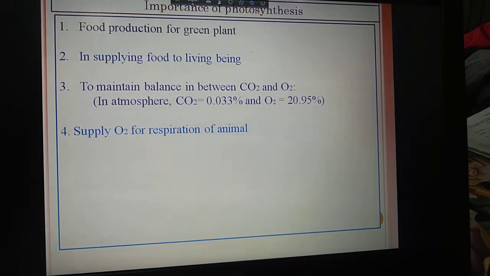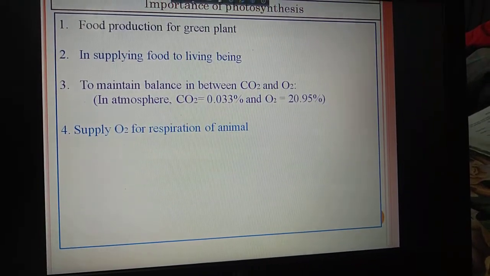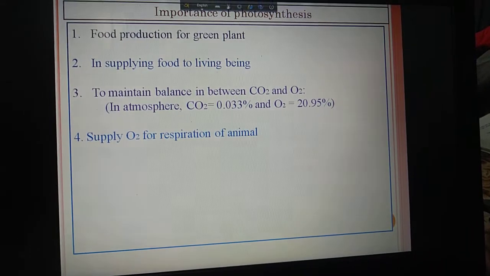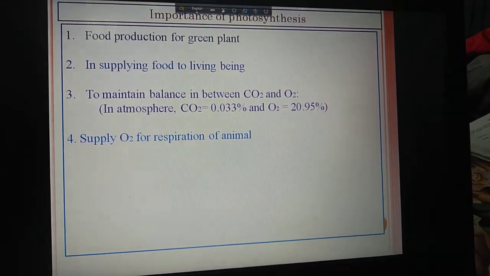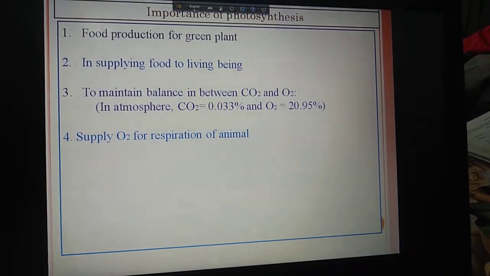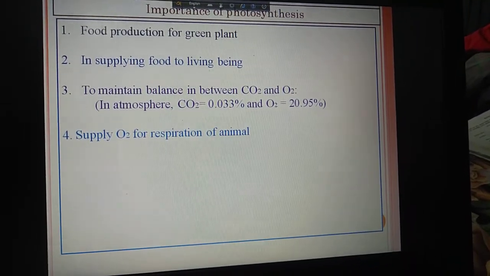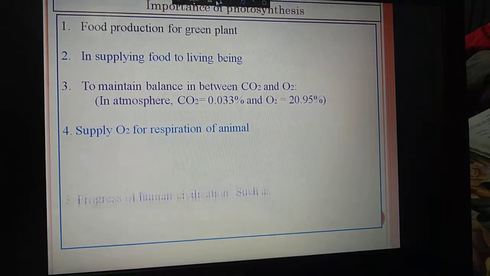Now, supply of oxygen for respiration of animals. During respiration, oxygen is a very basic component. For the oxidation of carbohydrate, oxygen needs to be present. So during photosynthesis, oxygen is produced, which is mainly supplied to animals for respiration.